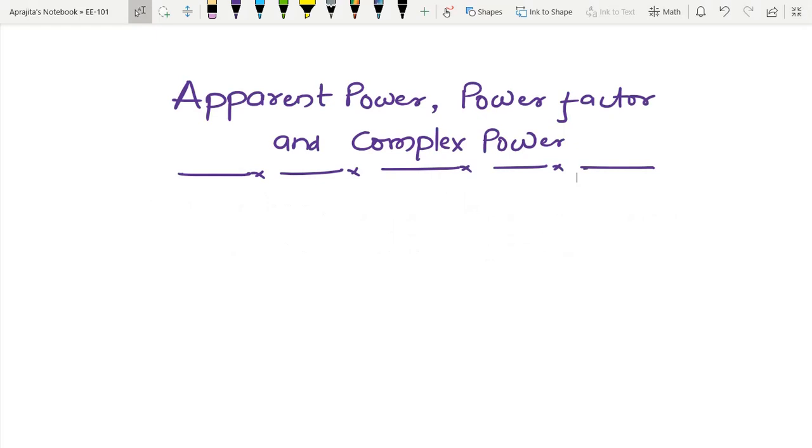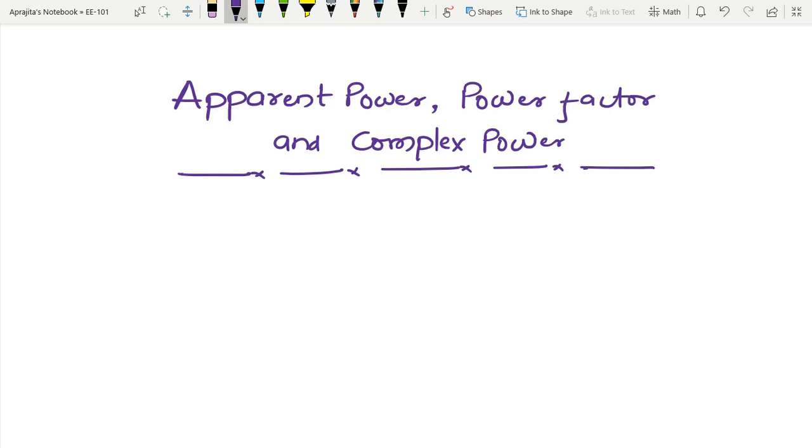Welcome back. So far, I have discussed the instantaneous power, average power, and RMS value of current and voltage. In today's class, I am going to explore some more terminology: apparent power, power factor, as well as complex power. So let us start with the first two, that is apparent power and power factor.